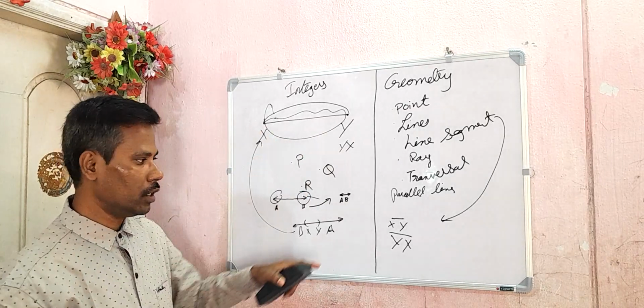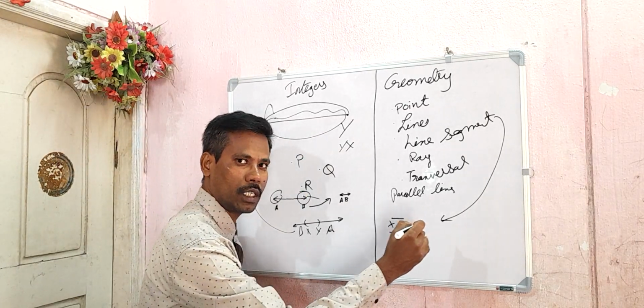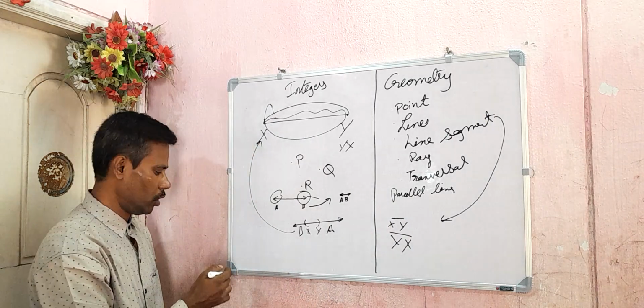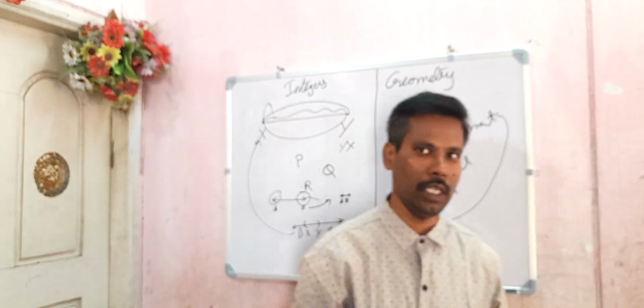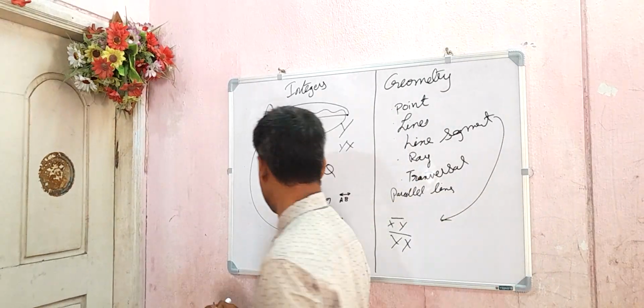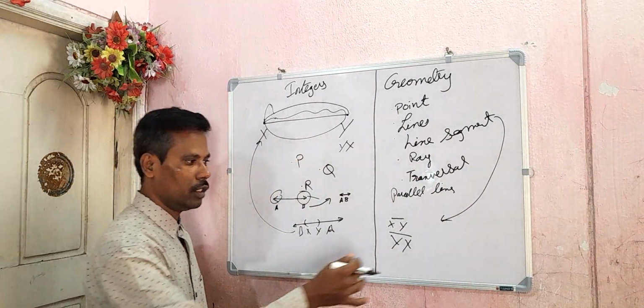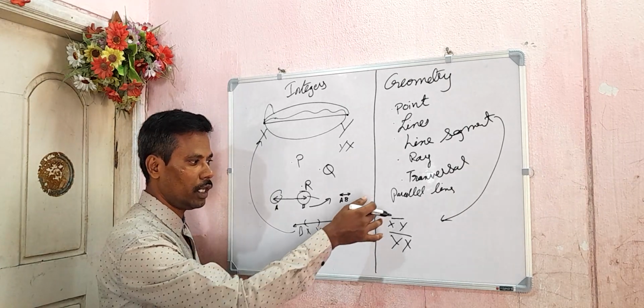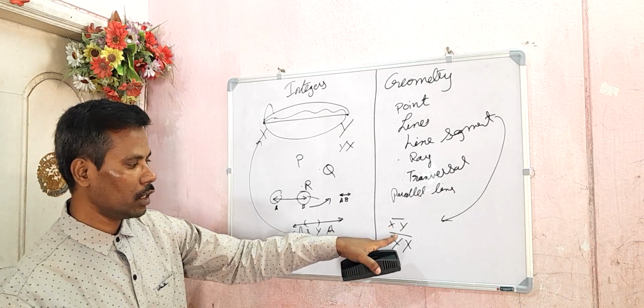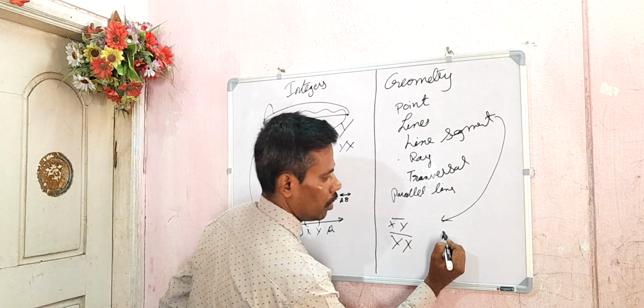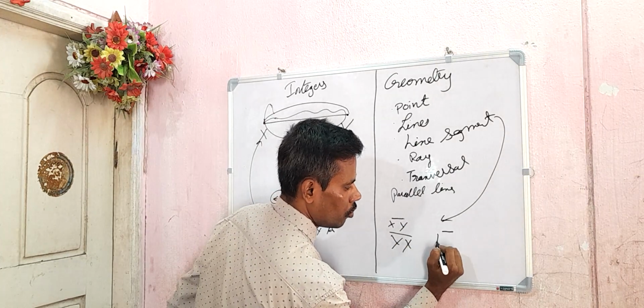Are you getting my point? Whether you travel from here to here, just take this example only. I am standing here. I am traveling from here to here, and again I am traveling from here to here. Is it making any change? No. So that's why line segment XY is same as line segment YX. And remember, line segment is denoted by this symbol and the two capitals, don't forget.